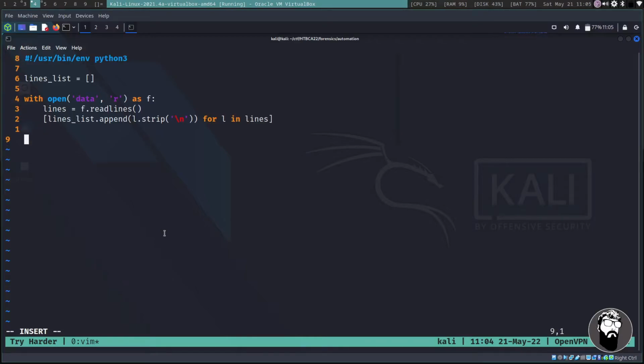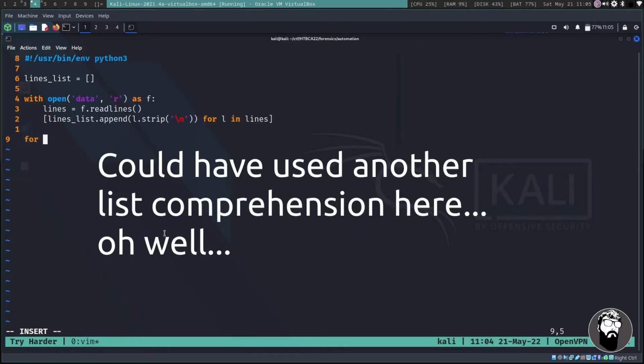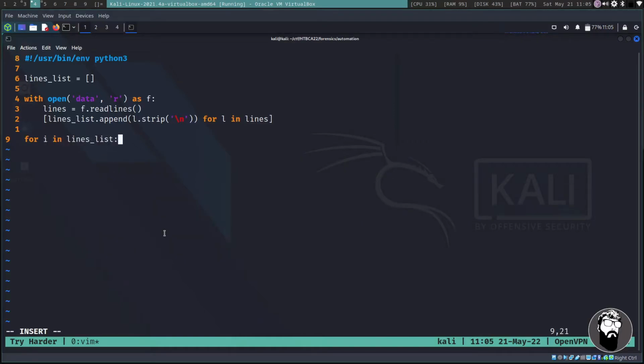And then afterwards, we're going to loop through for i in lines_list, and we're going to print bytes.fromhex on i, because we know that our data is going to be hex. So once more, we've got an empty lines list that we're going to append to.